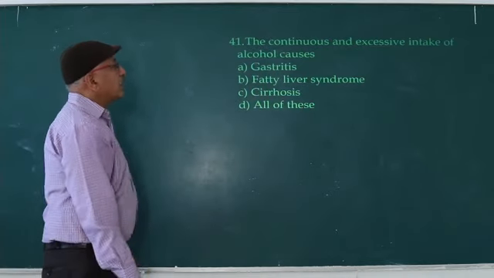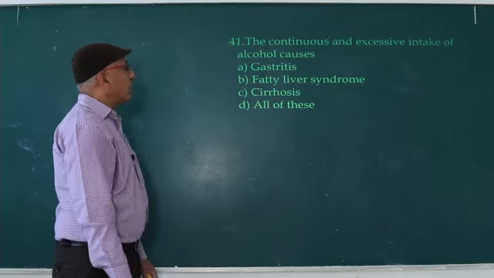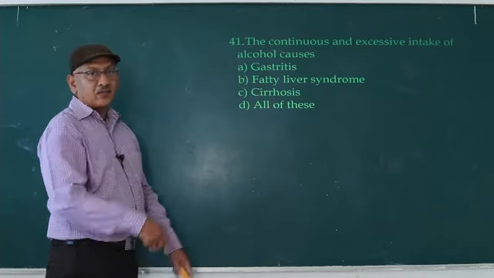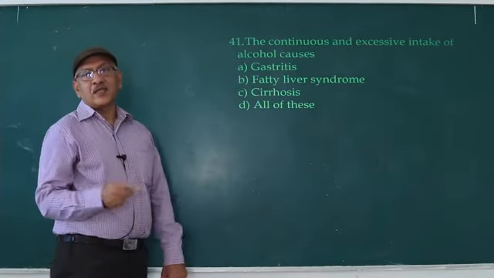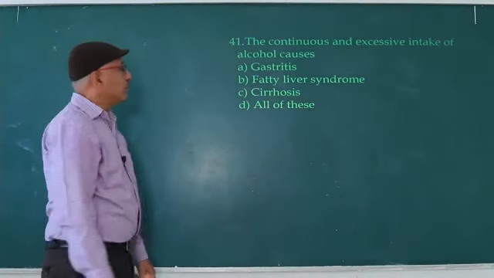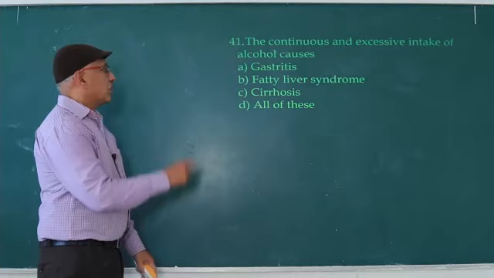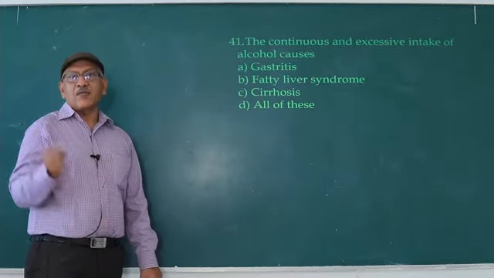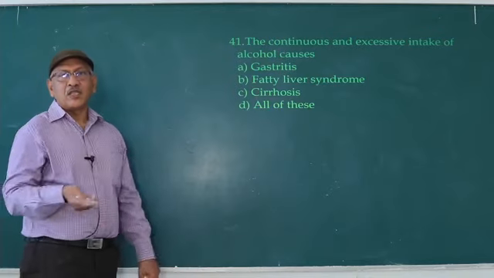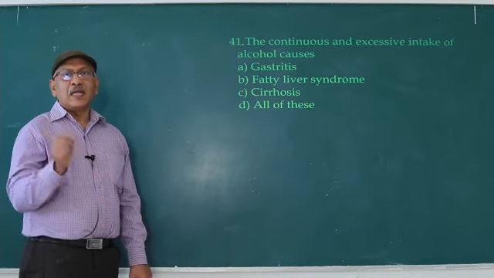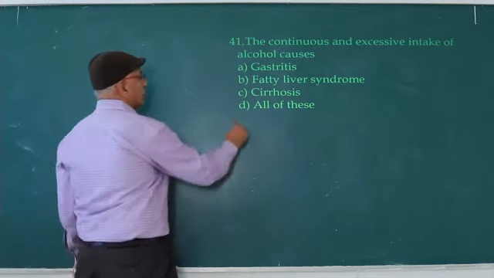The continuous and excessive intake of alcohol causes gastritis, a problem in the stomach, and fatty liver syndrome, where the liver enlarges and fails to perform its function, then cirrhosis. The liver cells are replaced by fibers, that is cirrhosis. If a person is suffering from cirrhosis, for survival, only liver transplantation. So all of these.